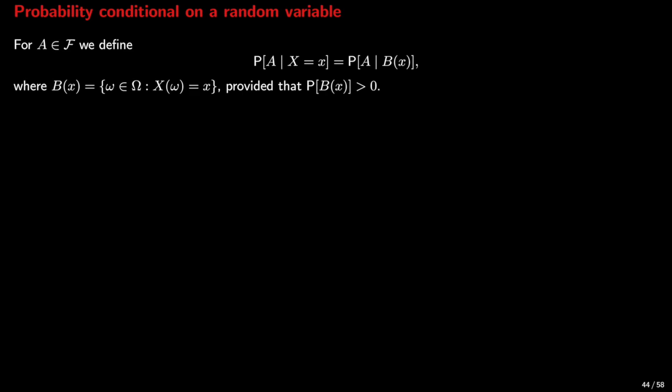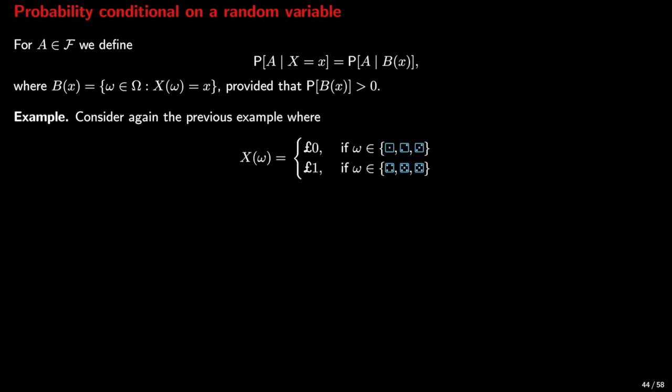For an event A, the probability of A, given that the outcome of the random variable X is known and equal to x lowercase, is the probability of the event A conditional on the event B of x lowercase. And we know already what it means to condition an event on another event. Here, B of x is the set of all omega, the set of all outcomes of the random experiment, such that the random variable X at omega is equal to x lowercase.